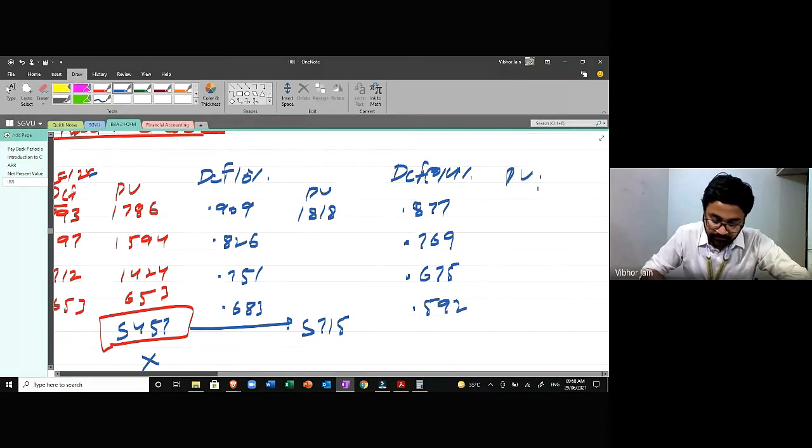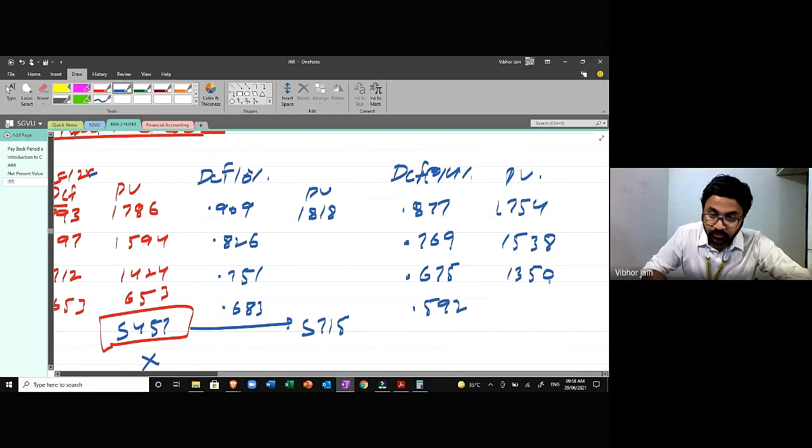I'll calculate the present value. 0.877 into 2000 is 1754. 2000 into 0.769 is 1538. 2000 into 0.675 is 1350.